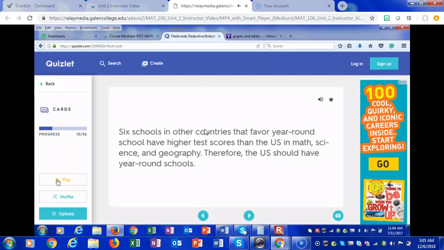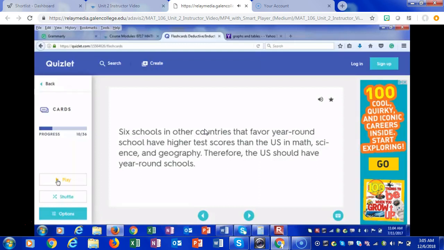Now, remember, the U.S. doesn't have year-round schools as a whole. There are some, but there's not a whole lot of them. Most schools are on a 9-month or 10-month schedule. So if these six schools have higher scores based on year-round, and we only go to school for 10 months, is it true that the U.S. should have year-round schools so that they can have higher test scores?